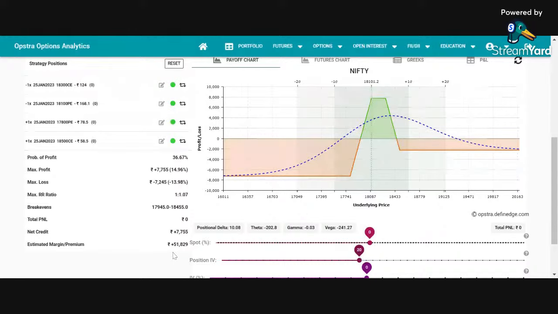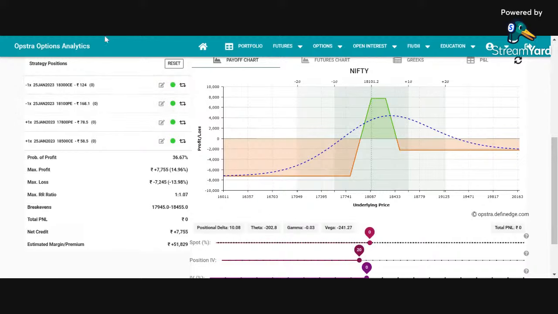But instead of this kind of hedging, if I again buy a weekly option, then obviously I will be spending less money. I will be able to reduce margin to some extent, but still my losses can be pretty high. So margin management is margin management, that doesn't provide you with a very good hedge. And hedging is hedging, that helps you in margin management also, but it also helps to limit your losses.